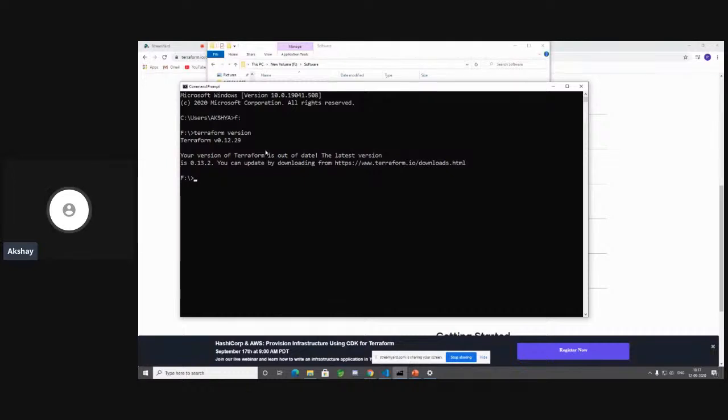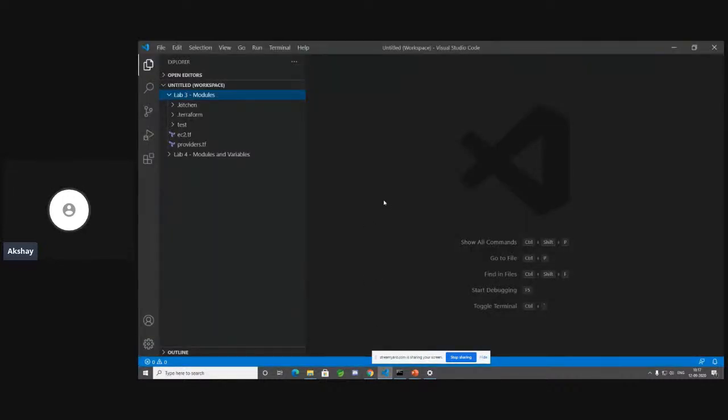But for right now, let's stick to Terraform 12 and let's go through our Terraform code. And I'm going to execute certain commands and show you how it's done. So first, let's take a look at the code. So this is Visual Studio Code. You have a lot of different plugins that you can use in order to validate your Terraform code, or extensions as you would call it in VS Code, even for linting purposes.